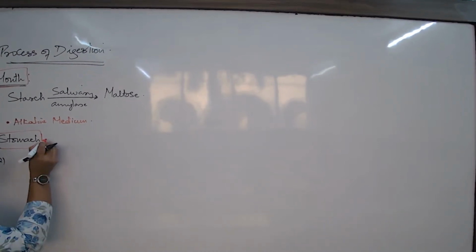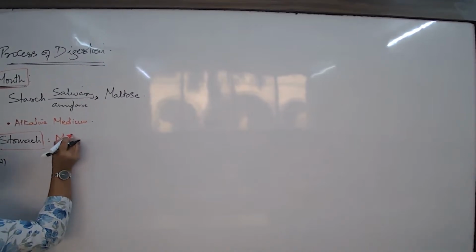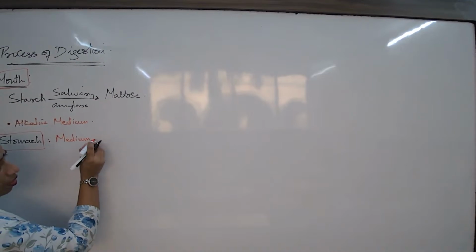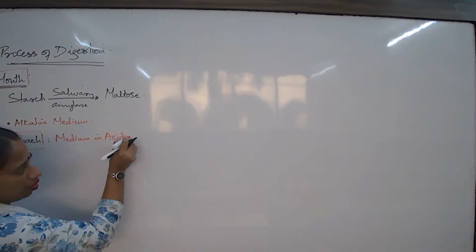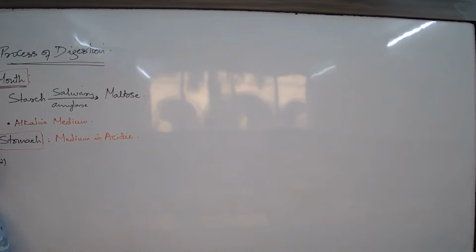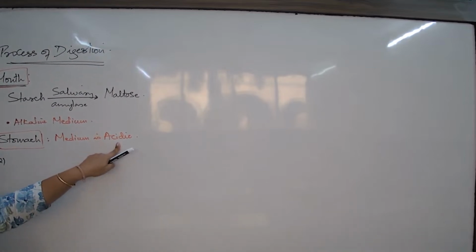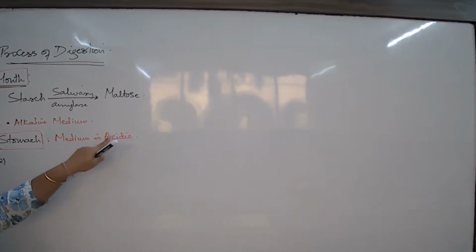When I talk about the stomach, what are some of the features? The medium of the stomach is acidic. Why? To activate pepsin and enable digestion of protein. The medium of the stomach is acidic because of the presence of HCl. Since the medium is acidic, it cannot favor carbohydrate digestion. Carbohydrate and fat digestion cannot take place in an acidic medium.